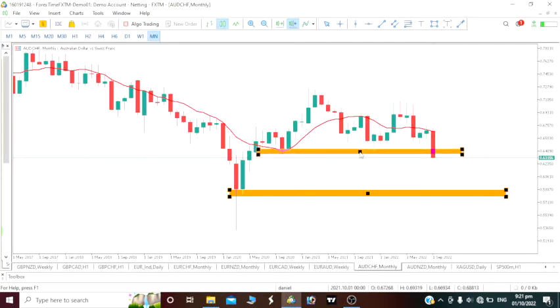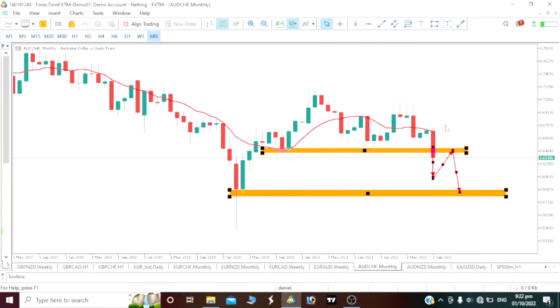Now that this price has broken below this key level here, we should expect it to drop again. Maybe within this level, who knows, we might have a pullback again that will come to test this level we've broken out from, and again another move should come and take out the level we are aiming for. So above all, on the monthly time frame, we are bearish on AUD Swiss franc.